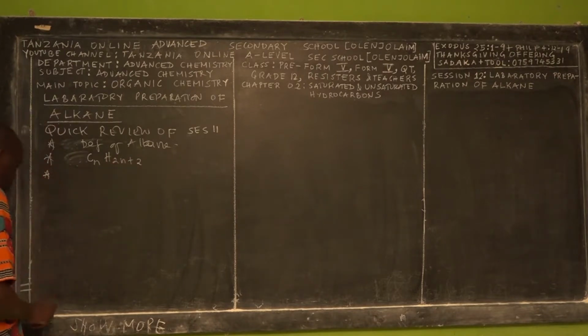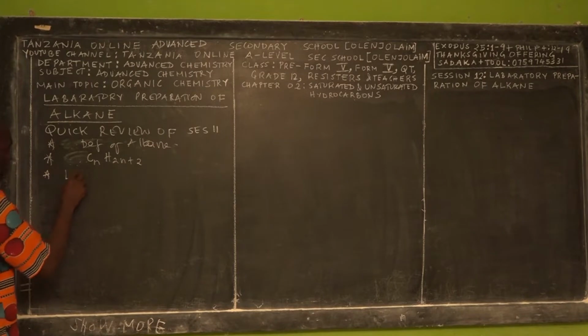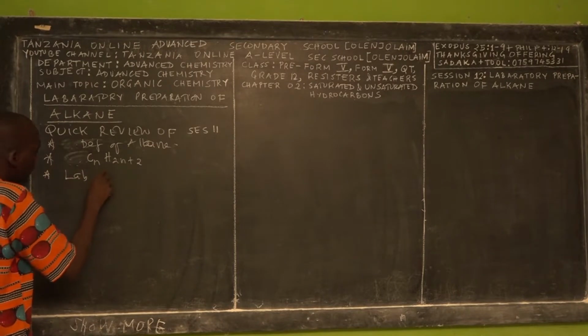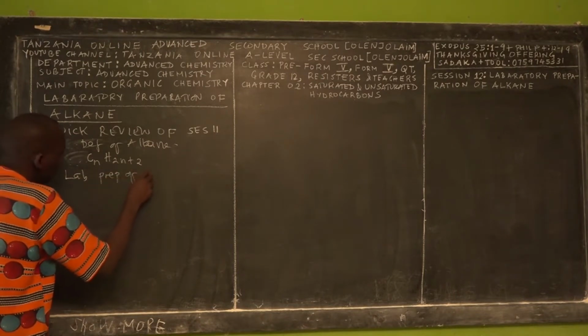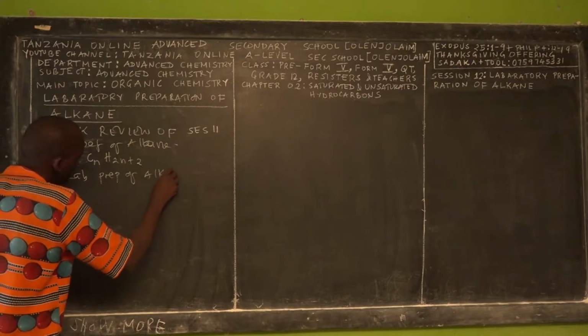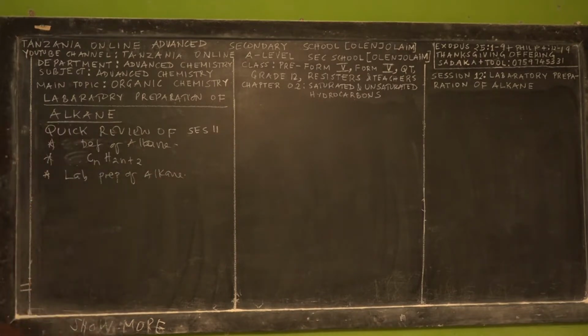And then we taught you about laboratory preparation of alkane. We began with the first method or first category.